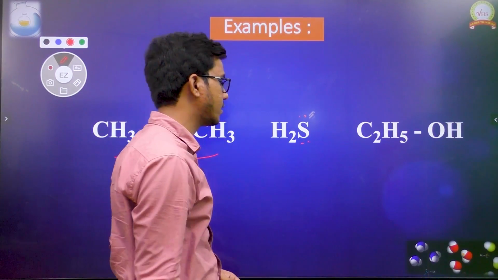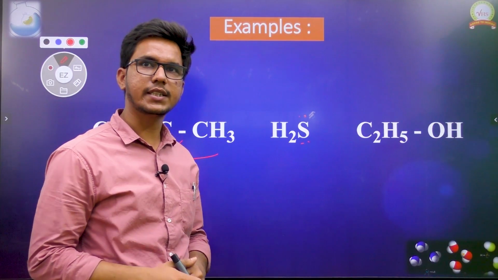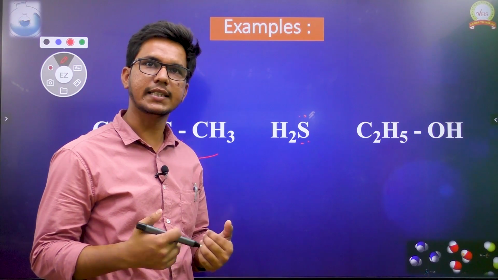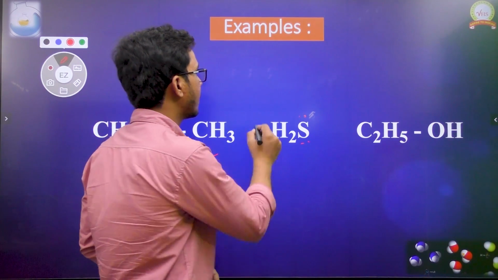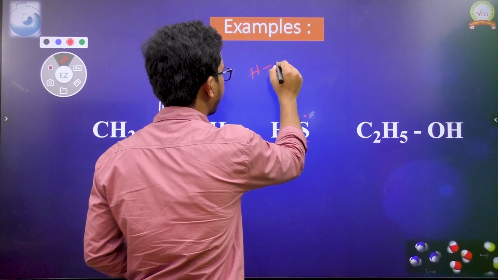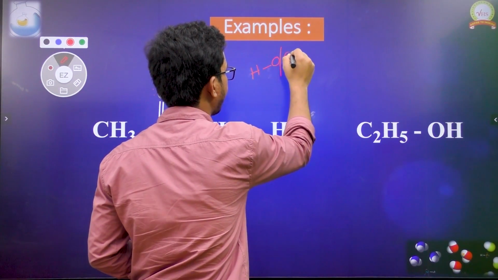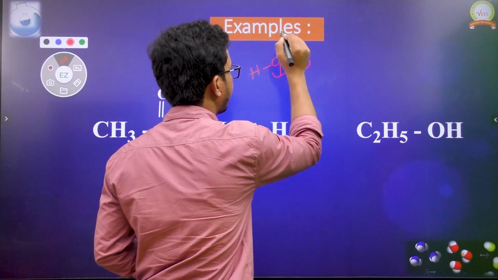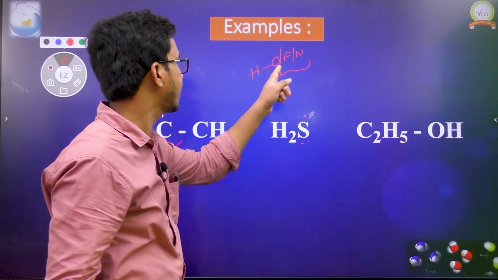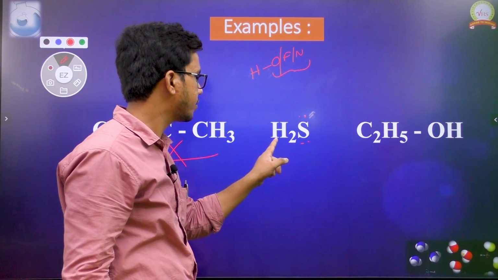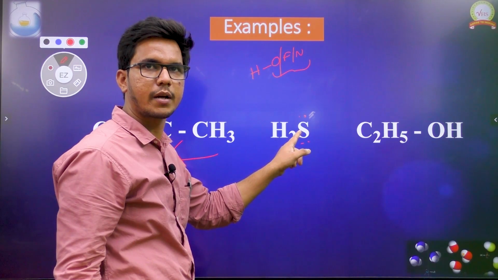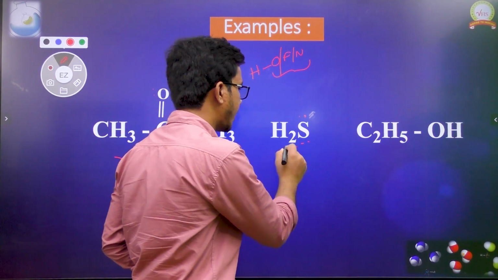And if you take H2S, hydrogen sulfide, it has lone pairs and it has hydrogen. But as per the conditions we have already discussed, the hydrogen should be connected with a more electronegative atom such as oxygen, fluorine or nitrogen. Any one of these three atoms should be there with the hydrogen. But here, hydrogen is there, but not the more electronegative atom. That's why it won't form hydrogen bonding.